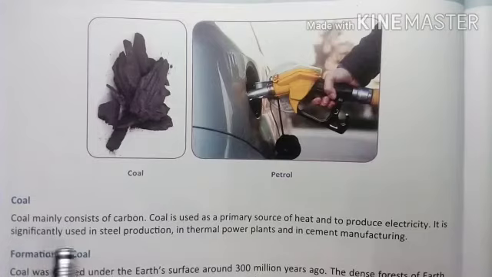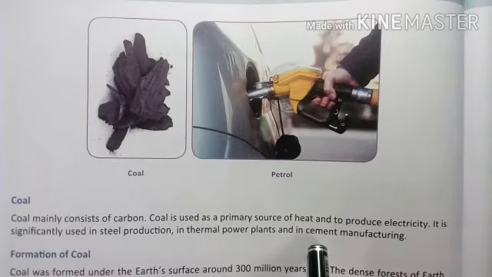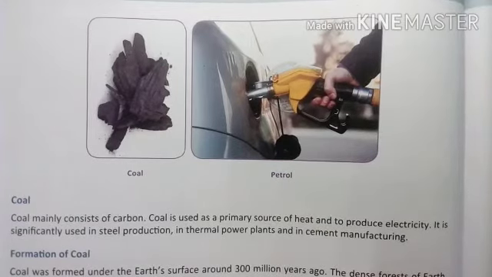It is also significantly used in steel production, in thermal power plants, and in cement manufacturing. That's why cement is sometimes grayish in color, because coal powder is mixed inside, which makes the cement stronger.